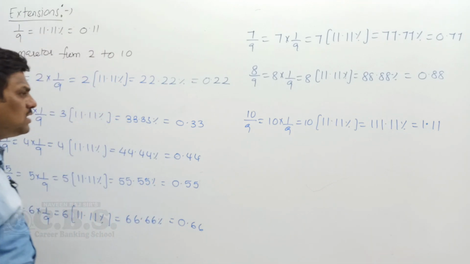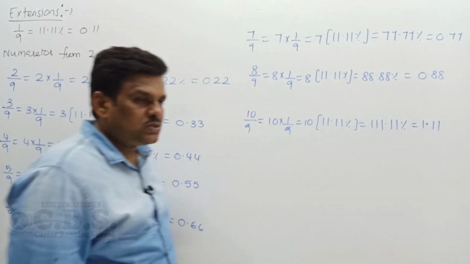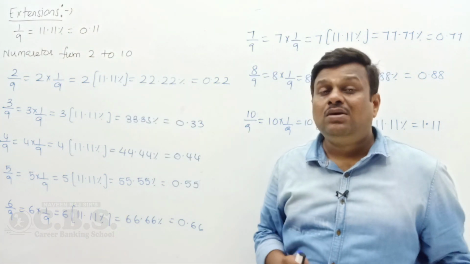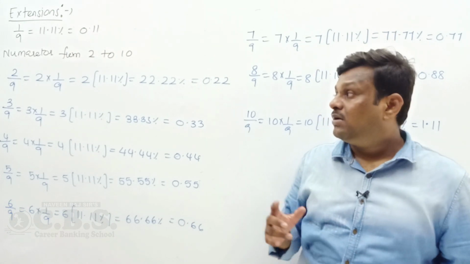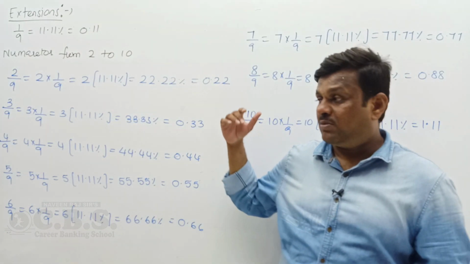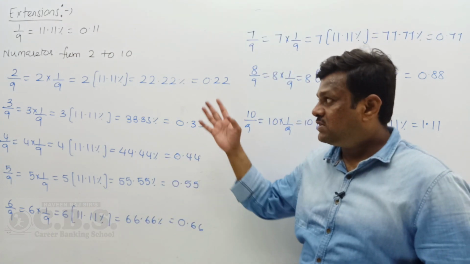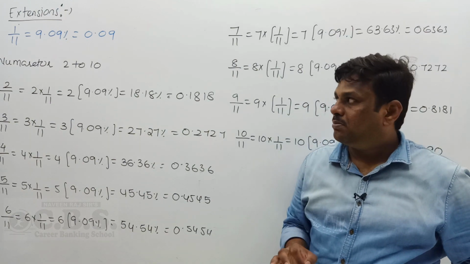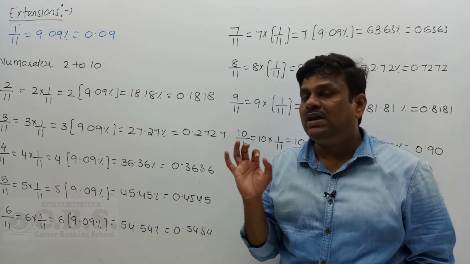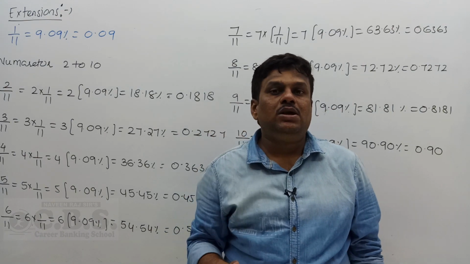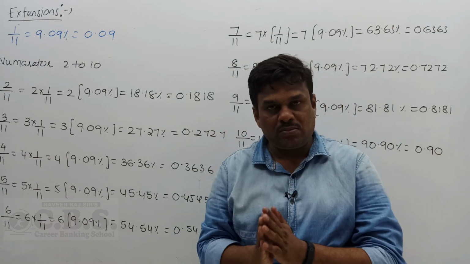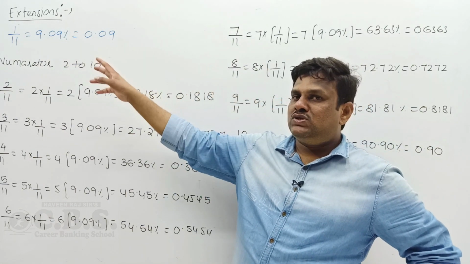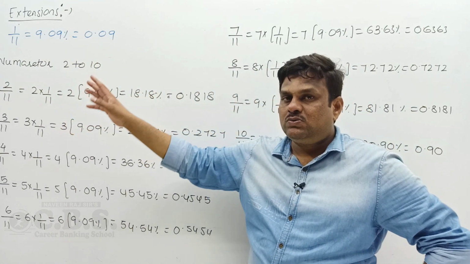Okay, so these are the extensions we will discuss more and more, because some more questions use extensions of this one. This is the 1 by 9 extension. Next we discuss extensions of 1 by 11 and 1 by 14 also. So the next extension is 1 by 11. 1 by 11 is very important. If it is a 9 multiple in decimal percentage, the denominator is definitely 11. Here, for example, 9.09 is definitely a 9 multiple. You can keep it as 1 by 11 value.